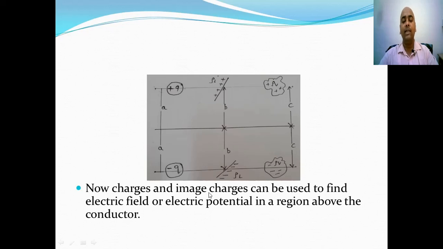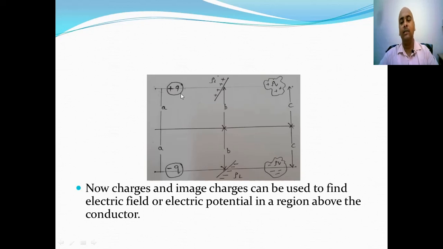Now charges and image charges can be used to find electrical field or electrical potential in a region above the conductor. Above the conductor means not below the ground.